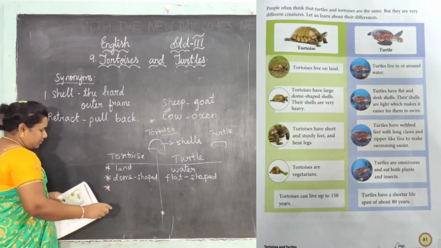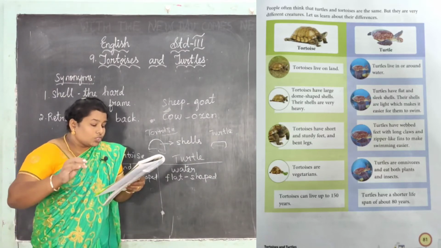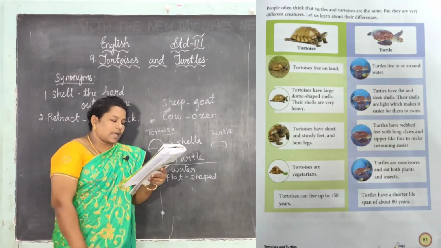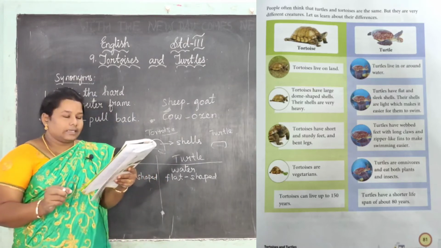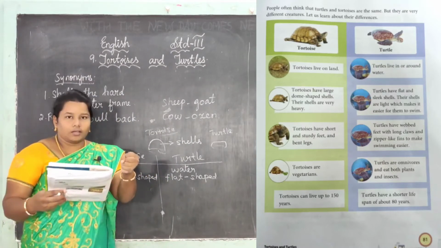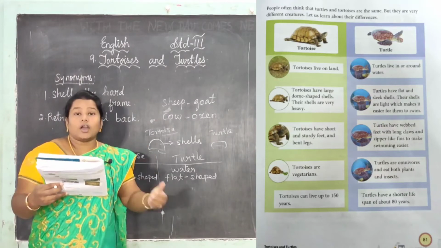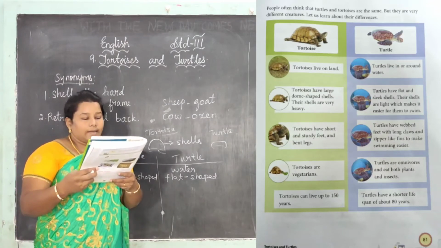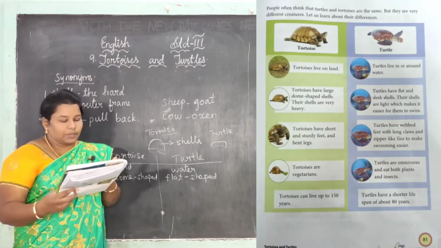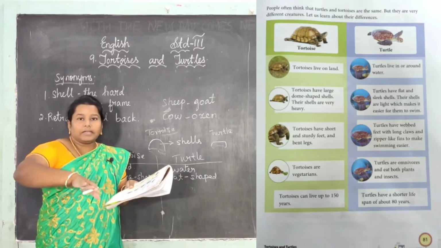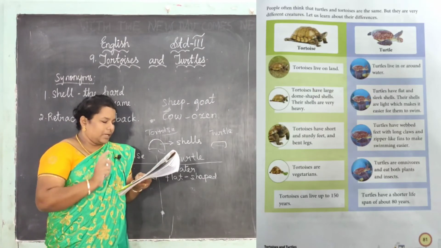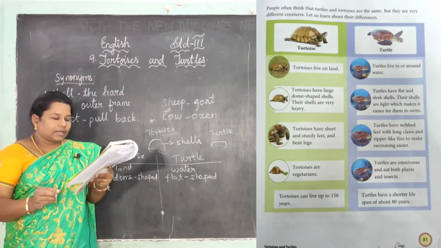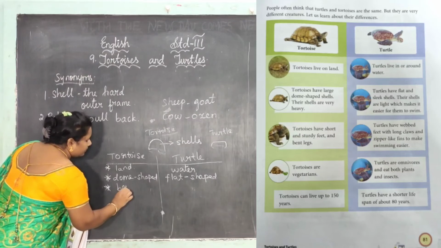The next difference we are going to learn is that tortoises have short and sturdy feet and bent legs. See, tortoises have short and sturdy feet. Sturdy means strong. Strong legs, strong feet. Feet means legs. And bent legs. Also in this picture, the tortoise has slightly bent legs. So tortoises have short and sturdy feet and bent legs.